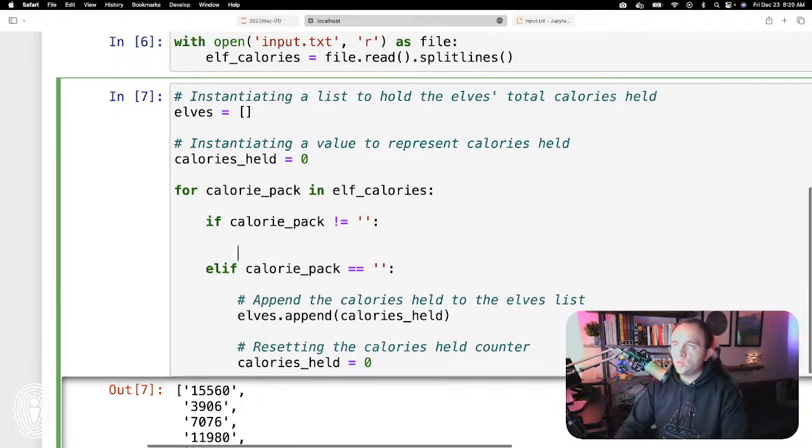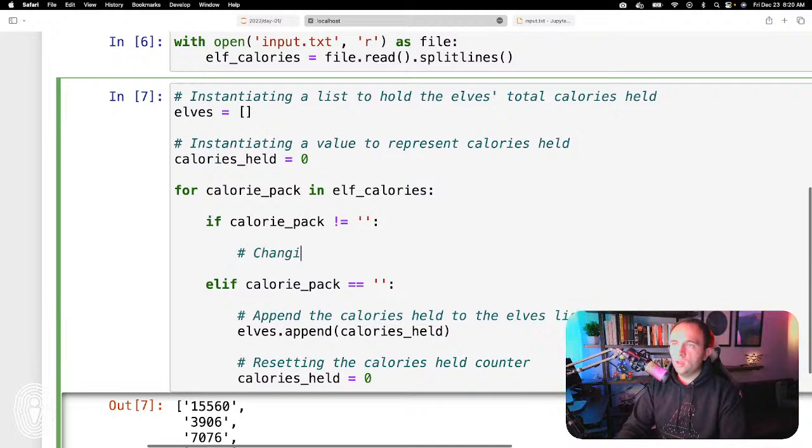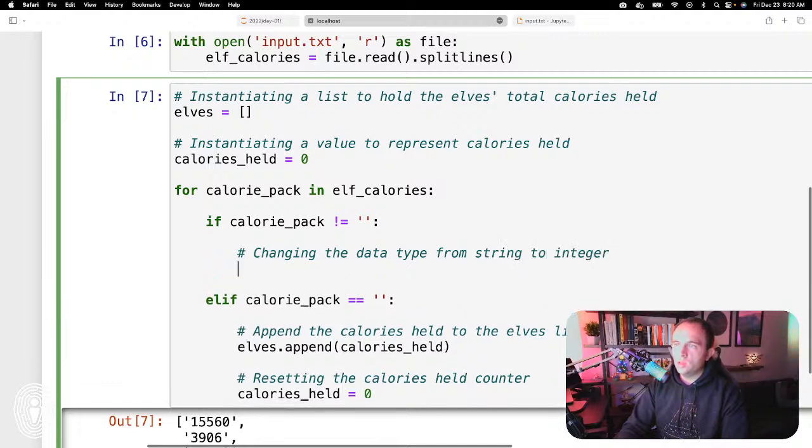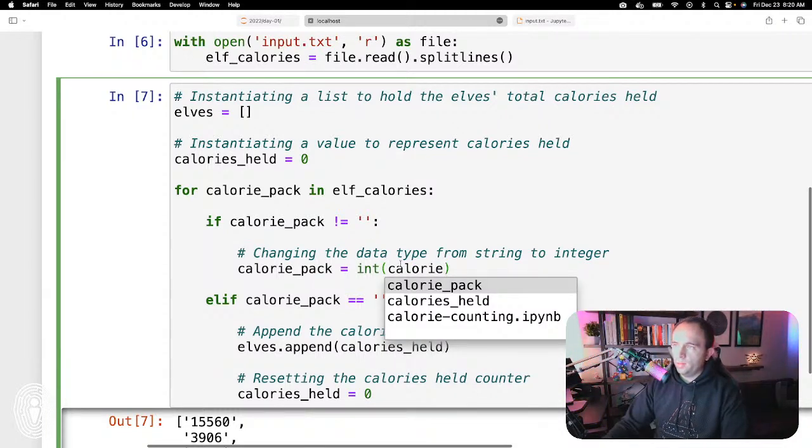Now, in the case where it is not blank and it is an integer value, we need to add it to our calories held. So the first thing we need to do is change the data type from a string to an integer. As you can recall, that's going to be calorie pack equals int calorie pack. So that calorie pack. Okay.